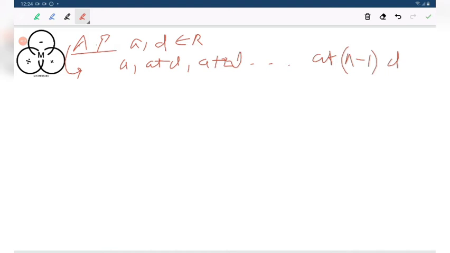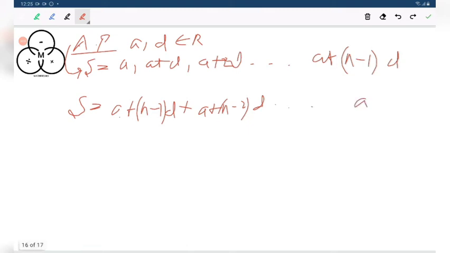Then this is an arithmetic progression, and you are supposed to find out the sum. What you will do, you will just write the terms in opposite way: a plus n minus 1 into d plus a plus n minus 2 into d up to a.